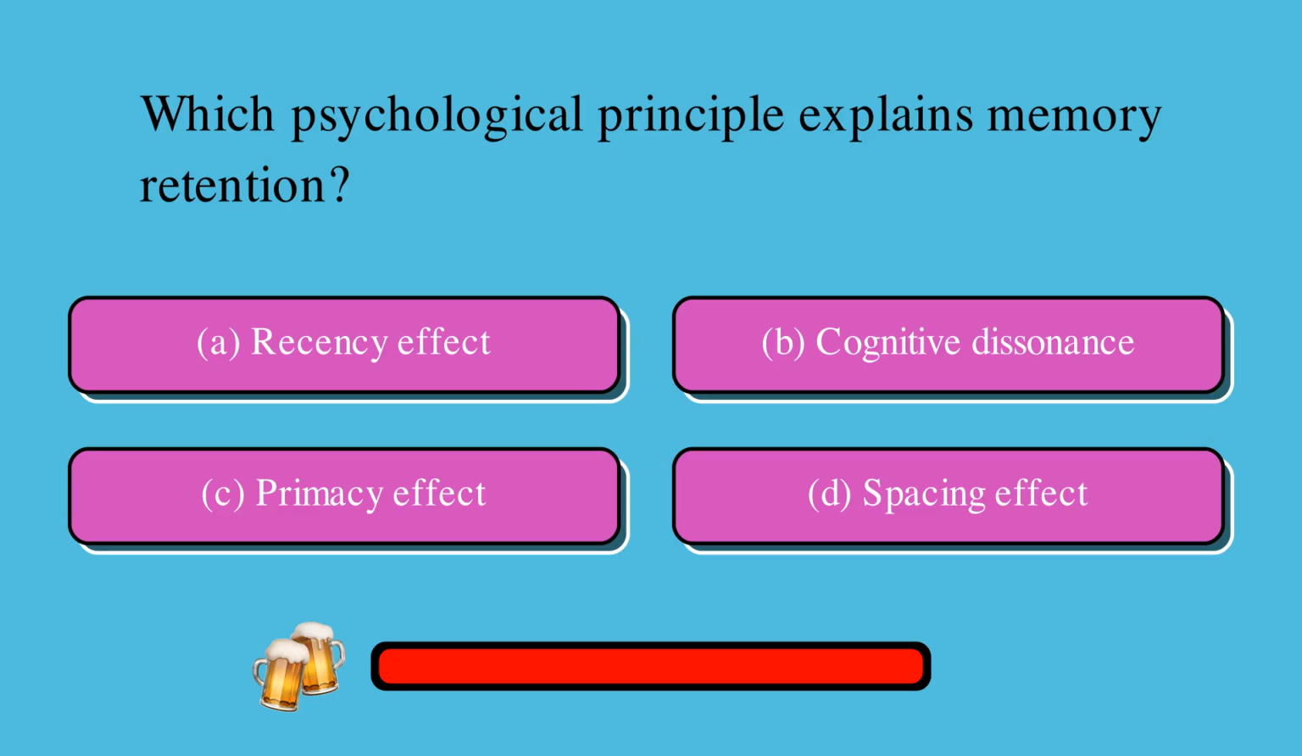Which psychological principle explains memory retention? Is it A, recency effect, B, cognitive dissonance, C, primacy effect, or D, spacing effect? The correct answer is D, spacing effect.